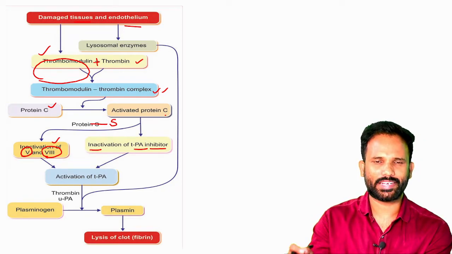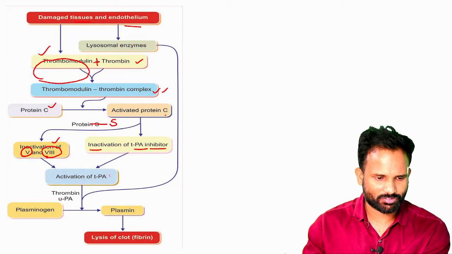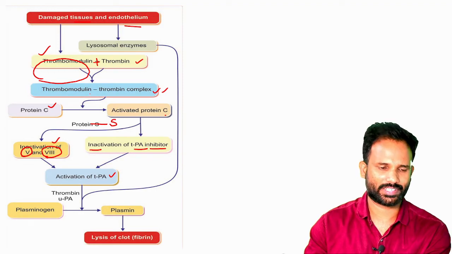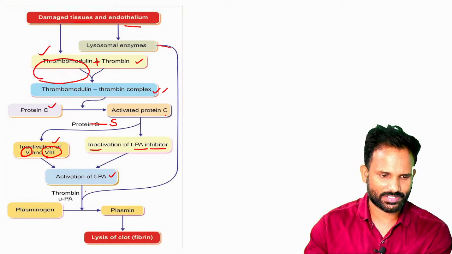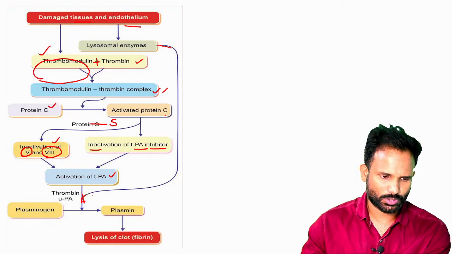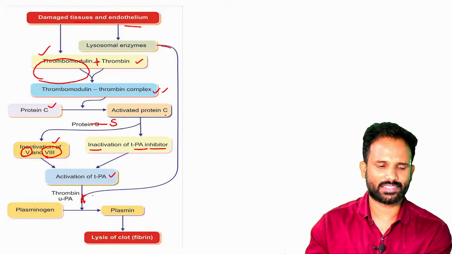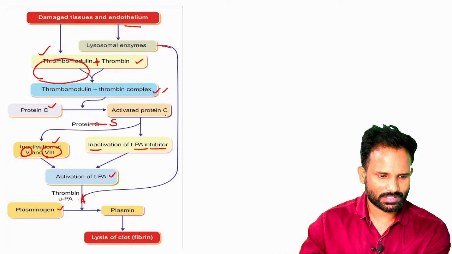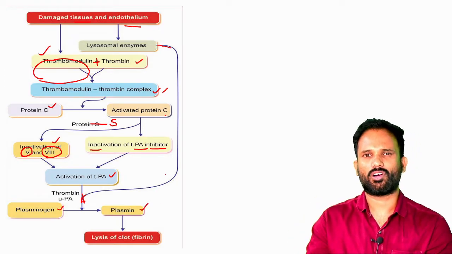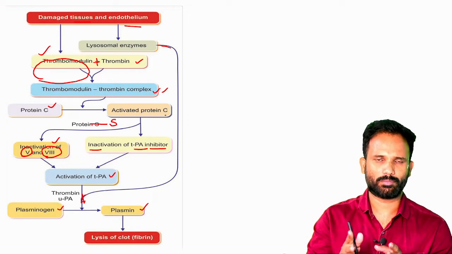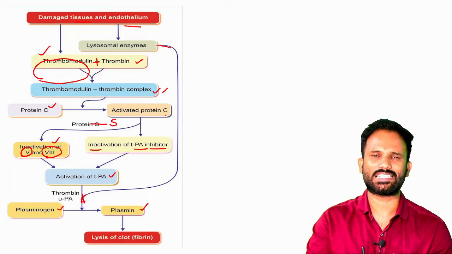That's a double negative. So activation of tissue plasminogen activator occurs, and also the damaged tissue will release lysosomal enzymes, and both together, plasminogen activator and the lysosomal enzyme, will cause the activation of plasminogen to plasmin. This plasmin will cause the breakage of the bonds between the fibrin threads, and that causes lysis of the clot.